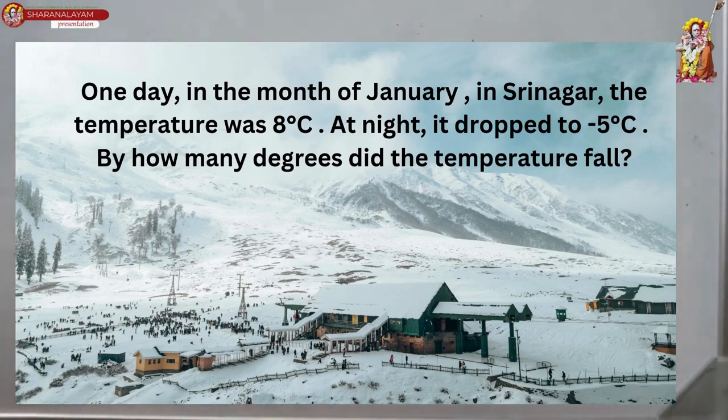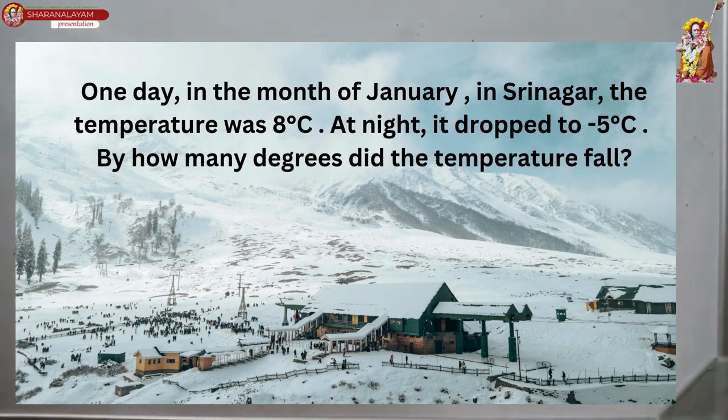Next question. One day in the month of January in Srinagar, the temperature was 8 degrees Celsius. At night, it dropped to minus 5 degrees Celsius. By how many degrees Celsius did it fall?